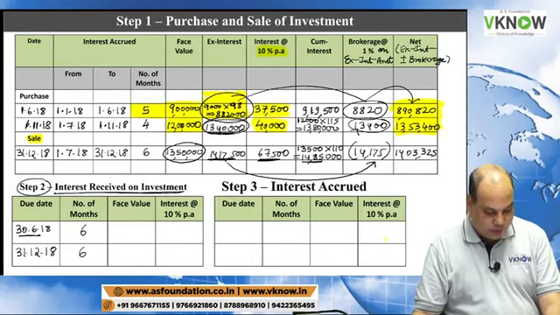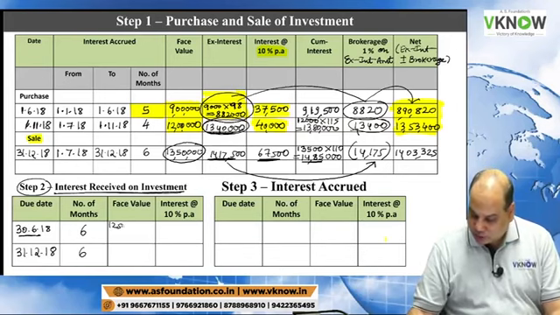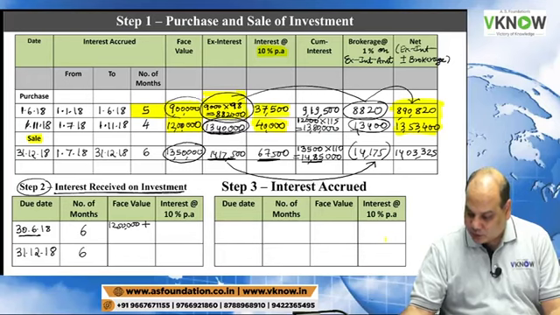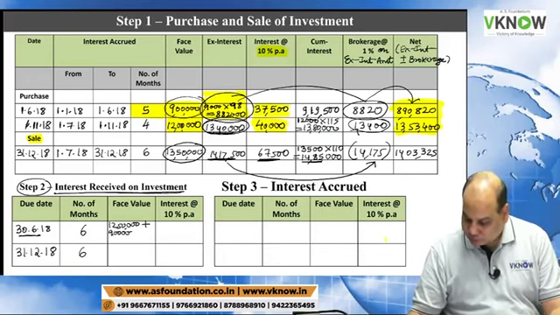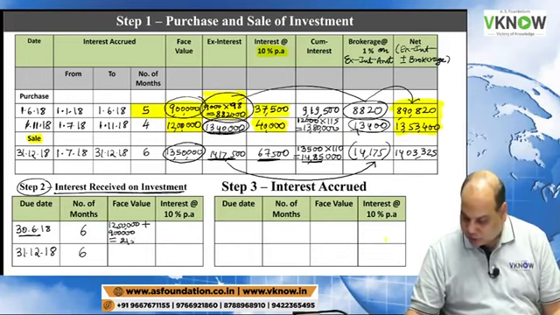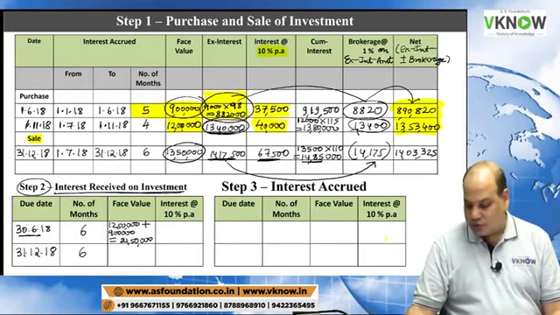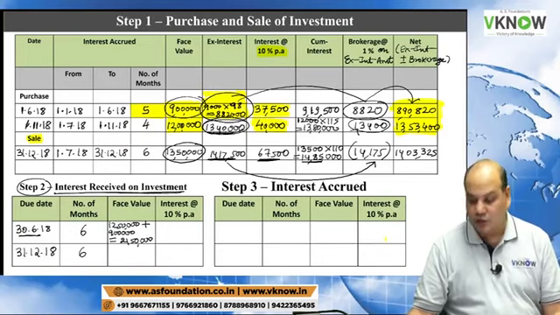Opening balance is 12,50,000, and plus you have purchased this 9 lakh rupees, first one, plus 9 lakh. So that is equal to 21,50,000.